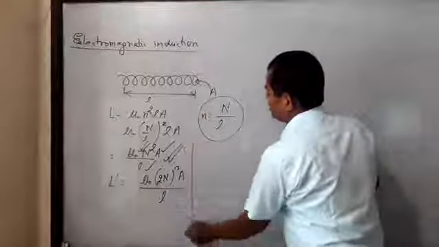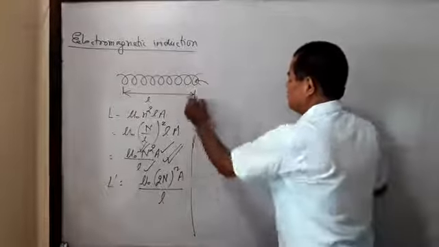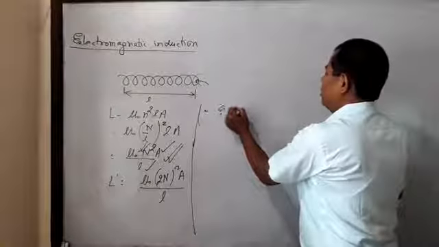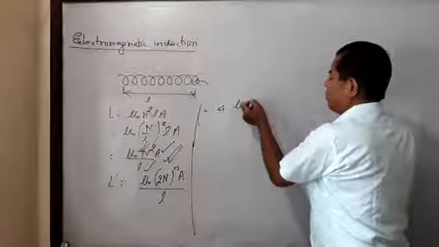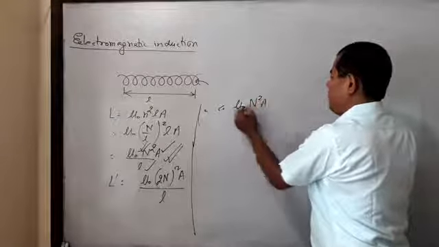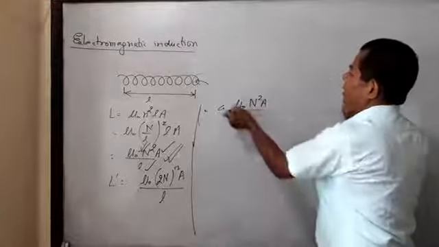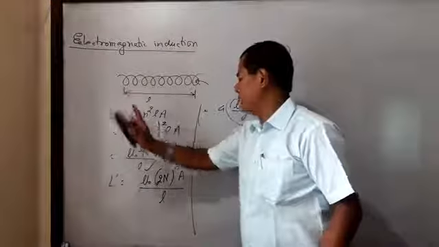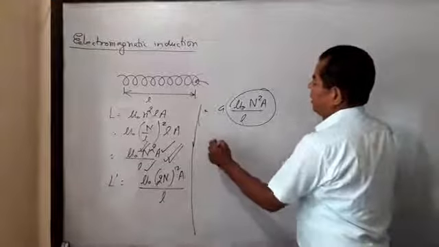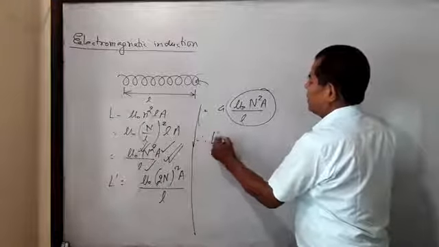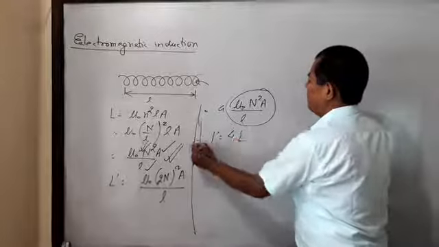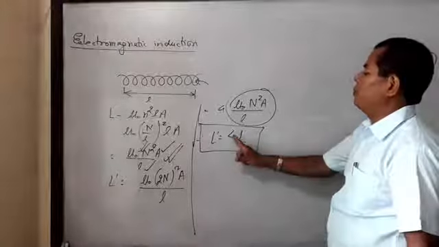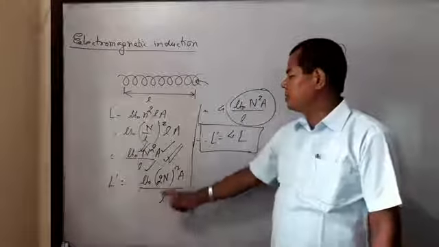Then our result becomes 4 into μ0 N² A divided by l, and this is equal to L. So L dash equals 4 times L. This means the coefficient of self-inductance is increased by 4 times, while the number of turns increased by 2 times.